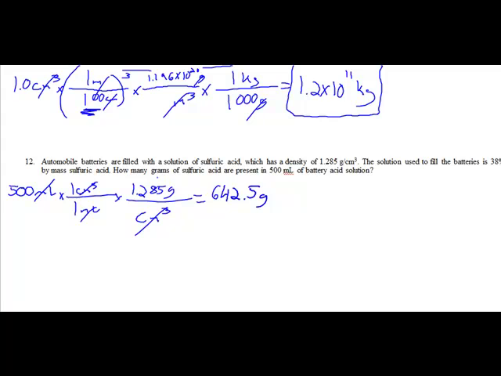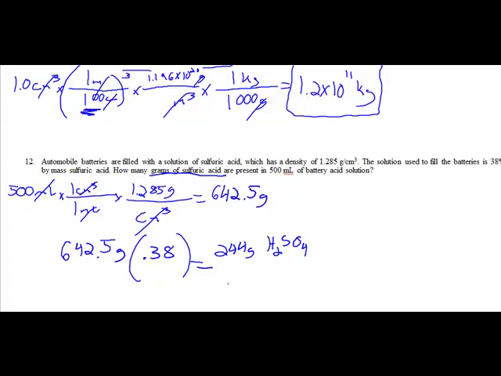All right, so now I need to know what mass of just sulfuric acid I have in there. And it said it was 38%. So real simple percentage here. I just have to find out what 38% of 642 grams is, that's 0.38 or 38 over 100. And that'll give me my answer. 244 grams of H2SO4. Again, terrible with my sig figs here. I only had 1 to start. So I could round this off to 200 grams of H2SO4.